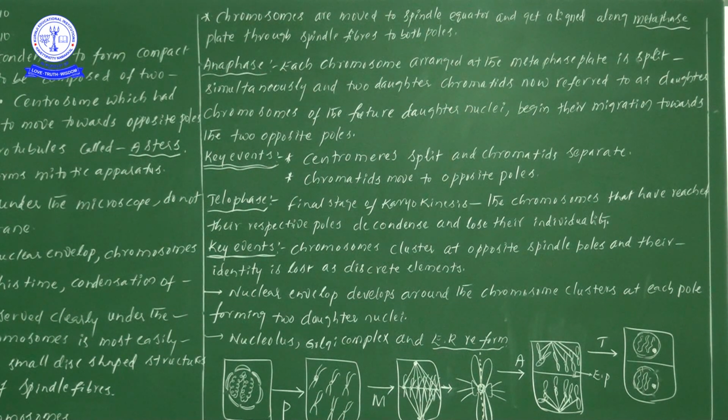In metaphase, the main points to be discussed are: the kinetochores on the chromosomes are attached by the bipolar spindle fibers. That is the first point.